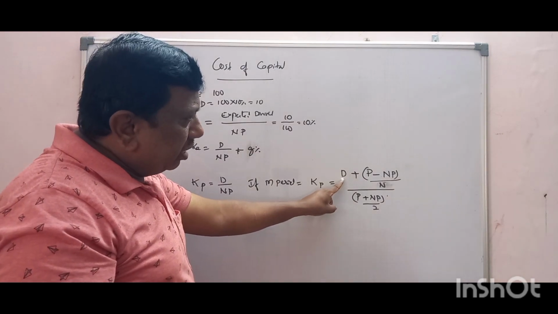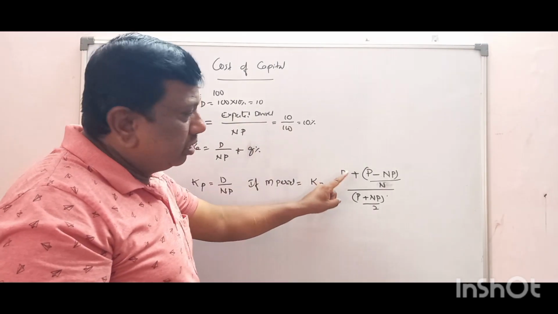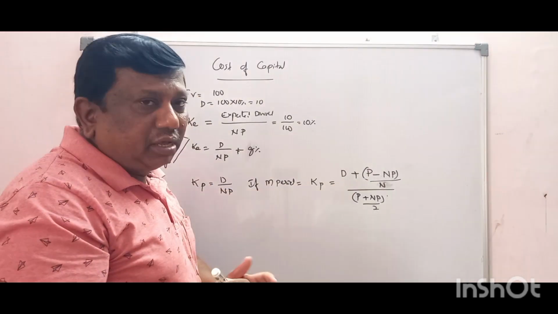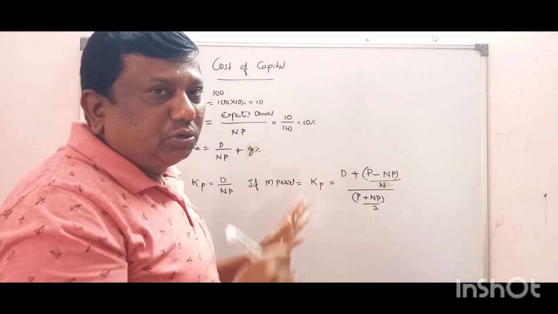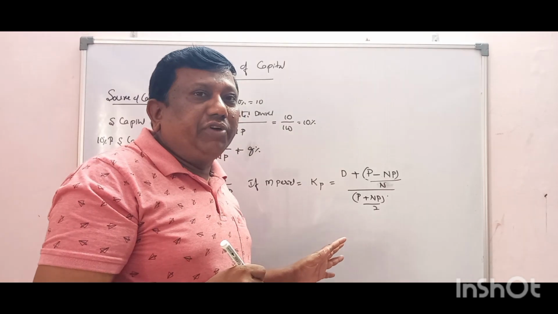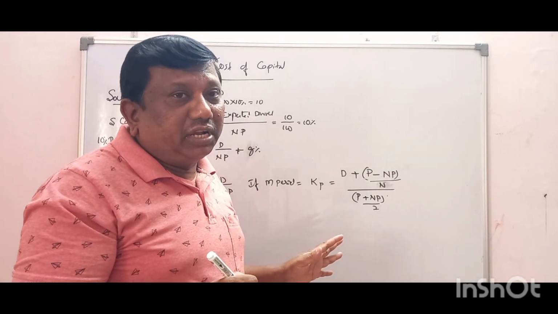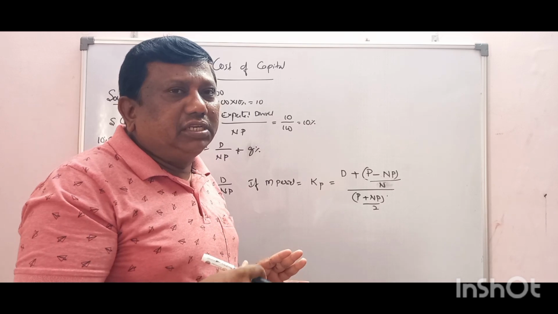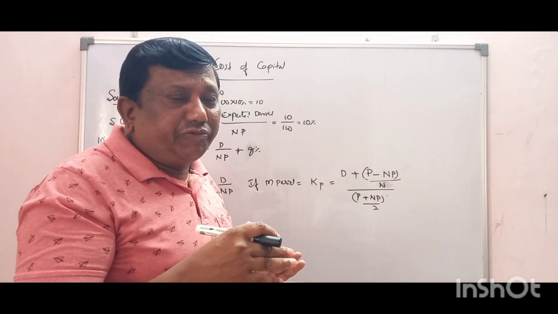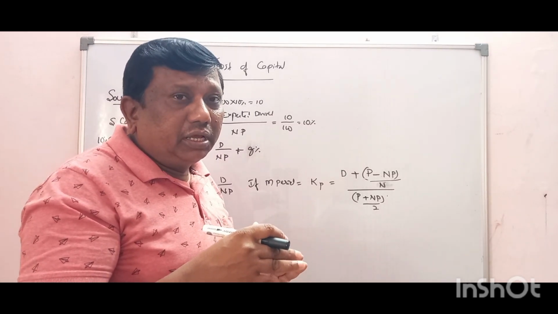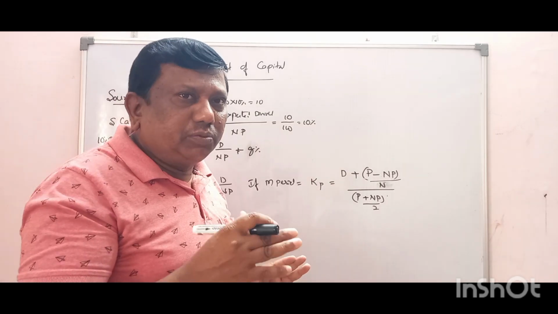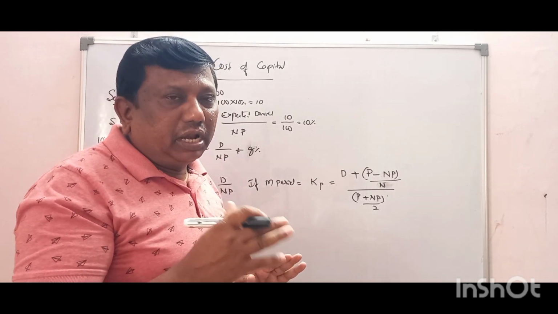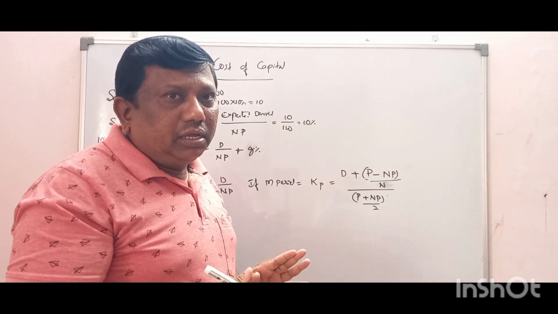D means the dividend that is mentioned, plus P, the maturity value after the maturity period. How much are we giving to preference shareholders? If any expenditure is incurred, we subtract that also. If the question says the preference shares are repayable at 10% premium, that means more than face value.